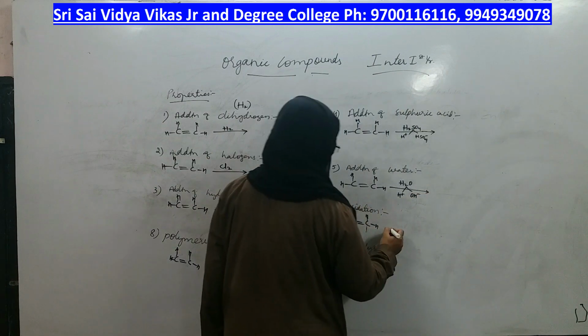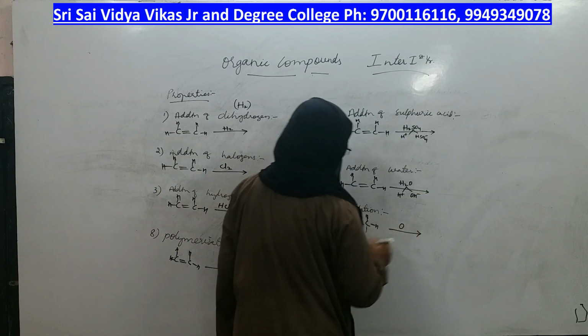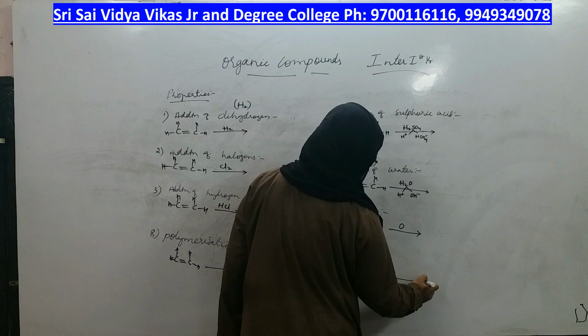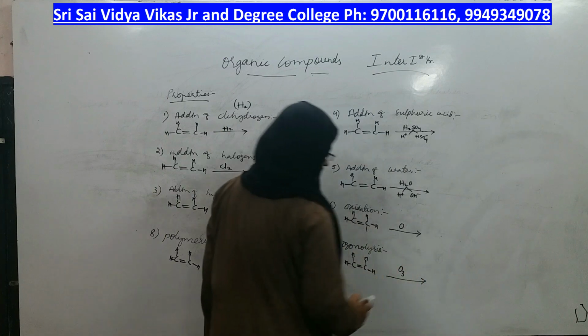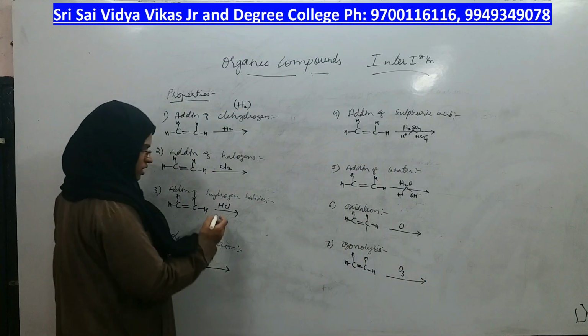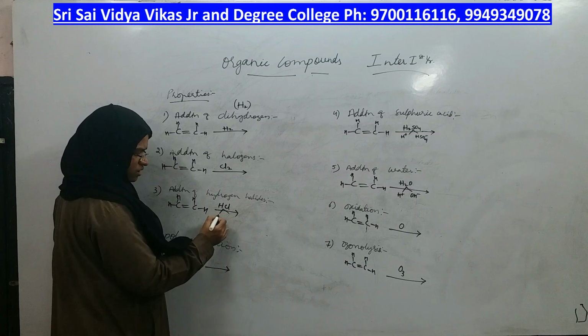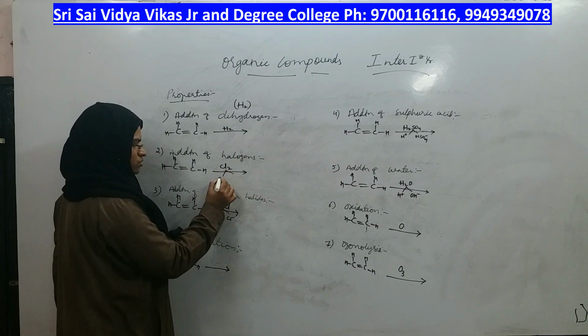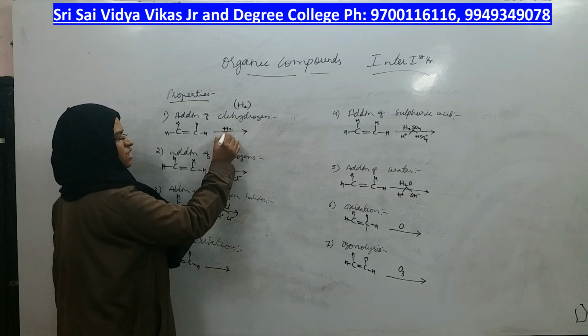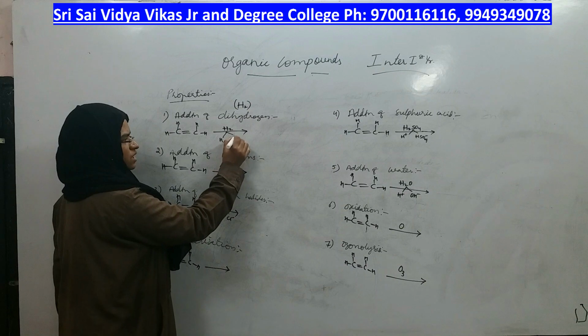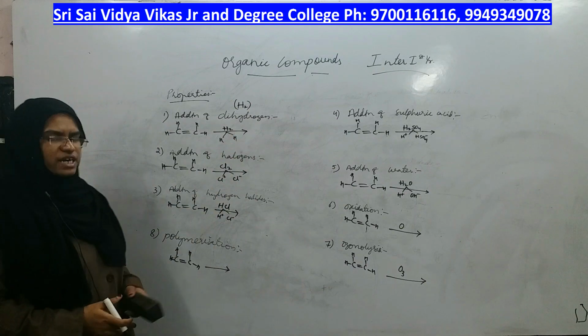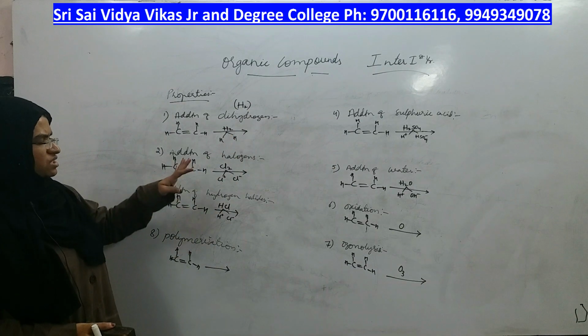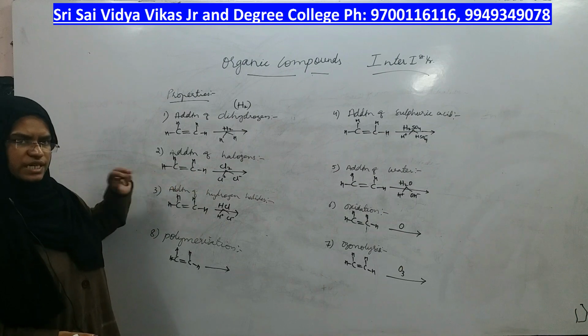Same way, oxidation means you will add oxygen. Ozonolysis means what you will add? O3 you will add. Now, in HCl reagent, what are the two parts? H plus, Cl minus. In Cl2, you will have Cl plus, Cl minus. In hydrogen, what you will have? H. Now you have understood the conditions under which ethene is reacting.